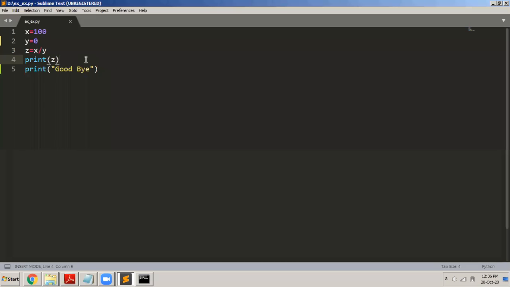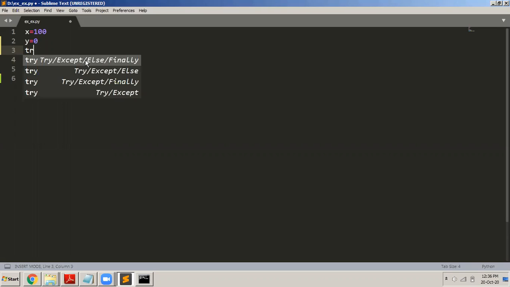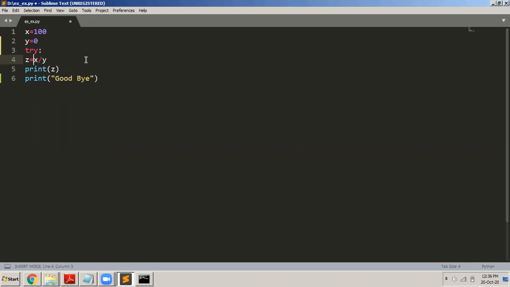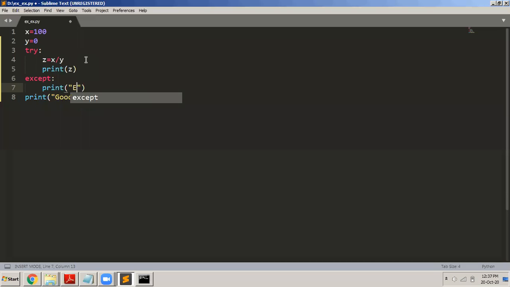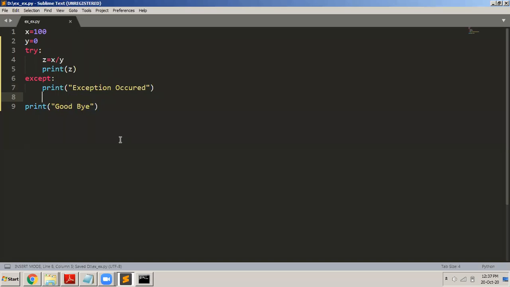Now, I can handle exceptions here. How to handle? I have to simply write try, write a colon, and then write this one tab space inside. Except. So I just add some extra statements in the program.